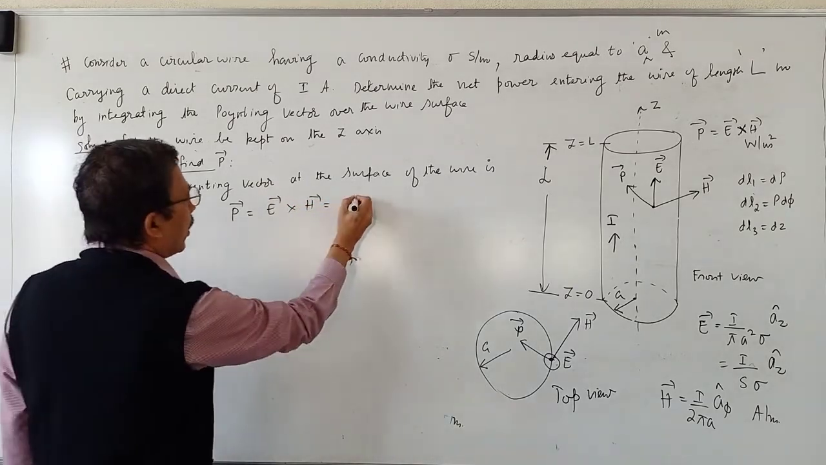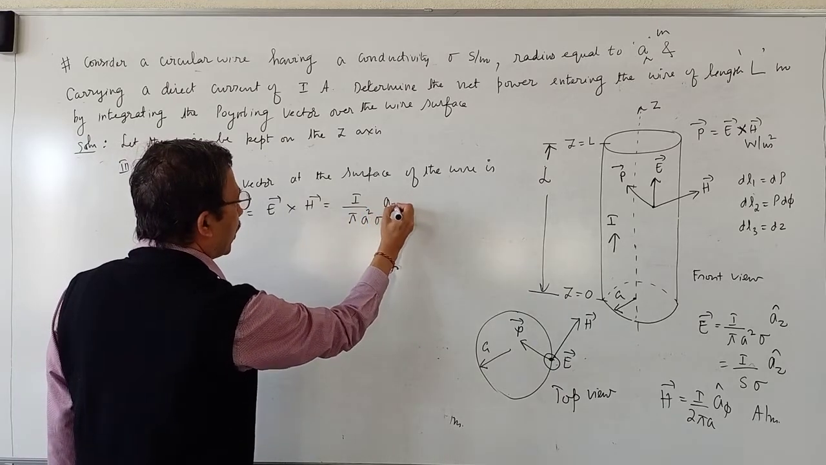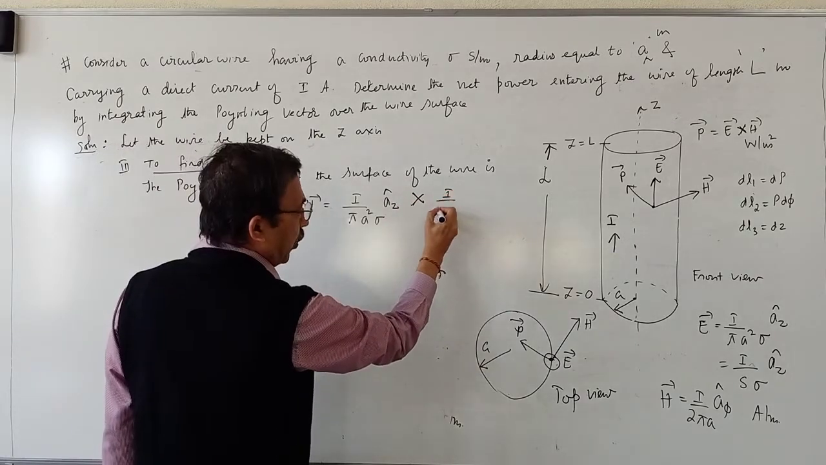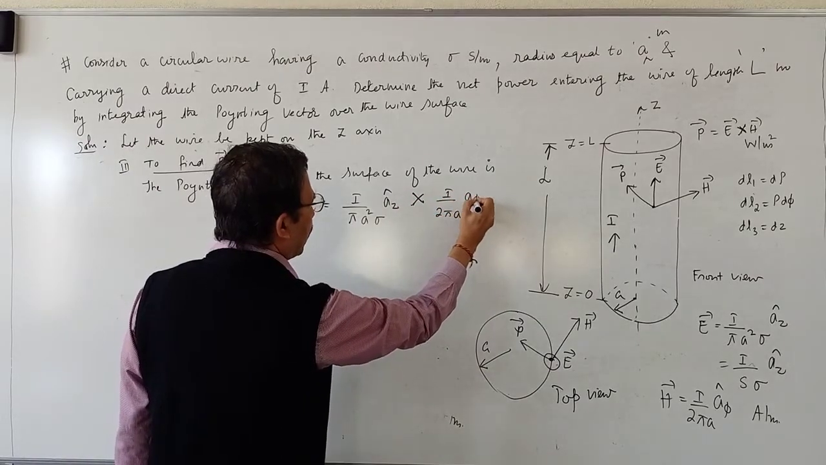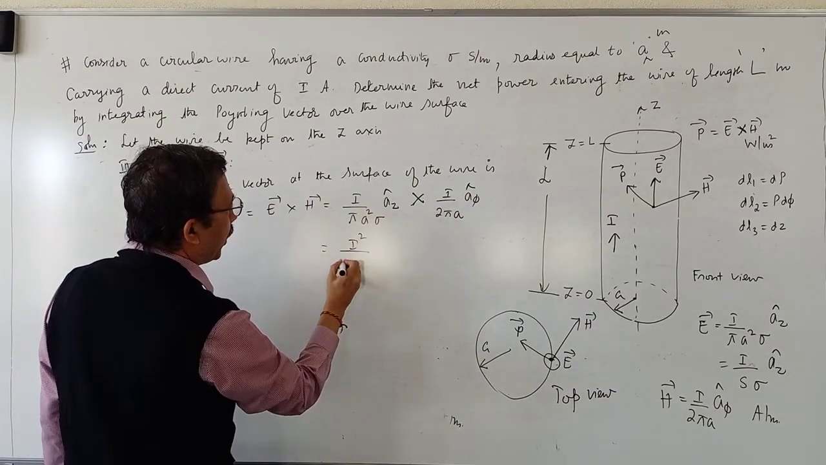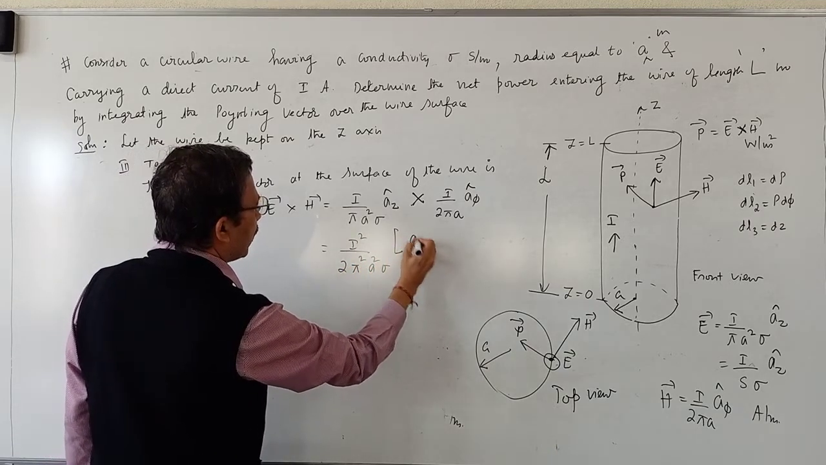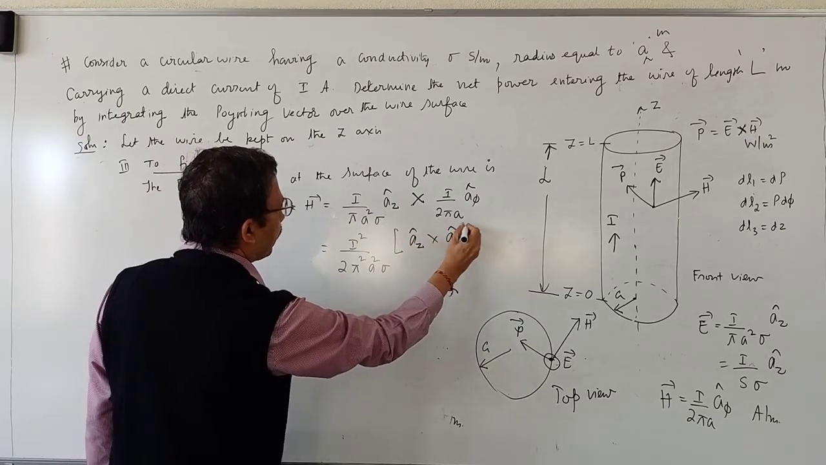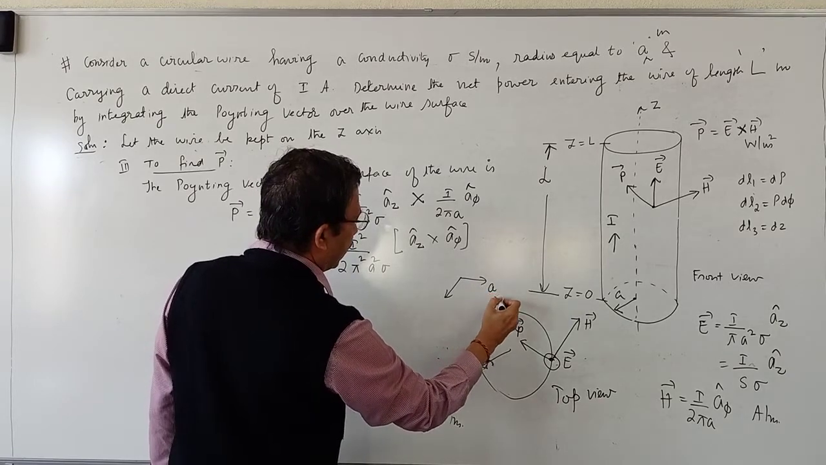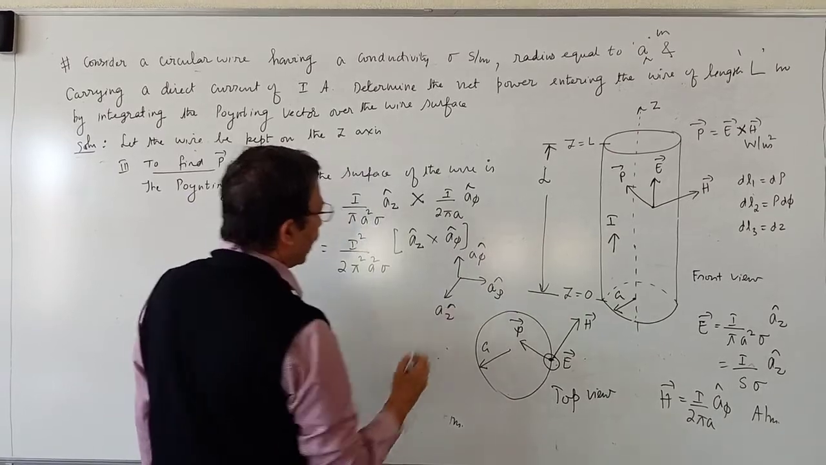What is vector E? I divided by pi a square sigma into Az cap, cross vector H, which is I divided by 2 pi a into A phi cap. So I into I is I square divided by 2 times pi square A square sigma into Az cap cross A phi cap. Draw three orthogonal unit vectors. This is A rho cap, this is A phi cap, and this is Az cap.